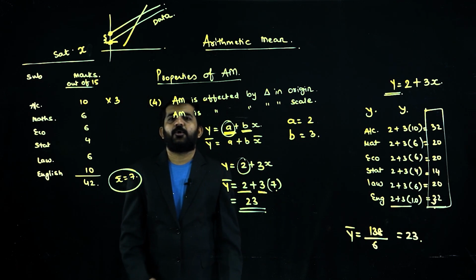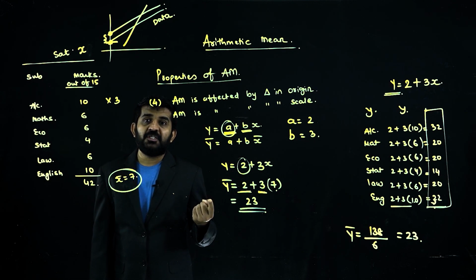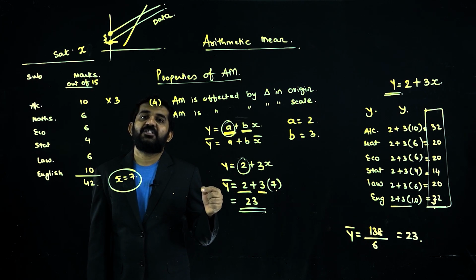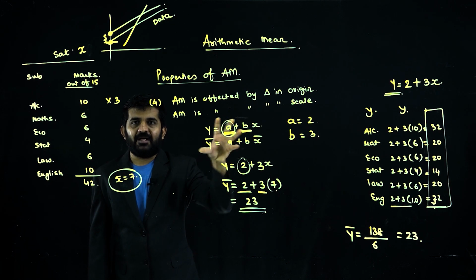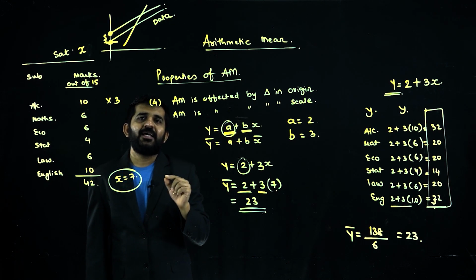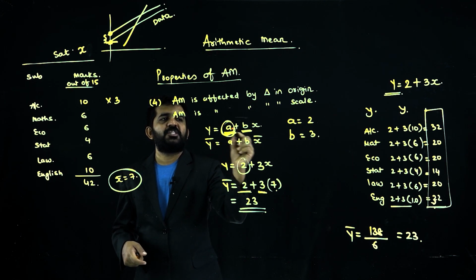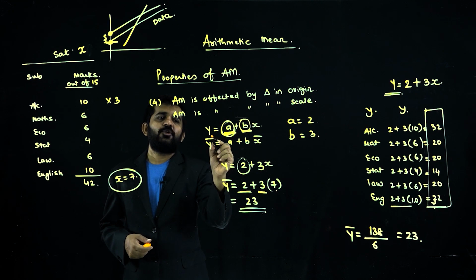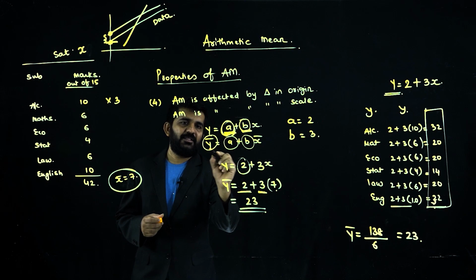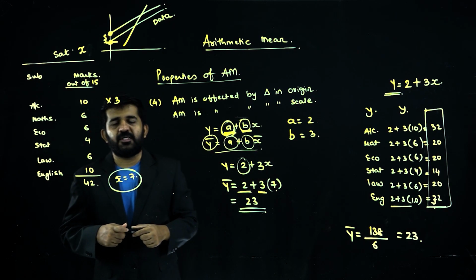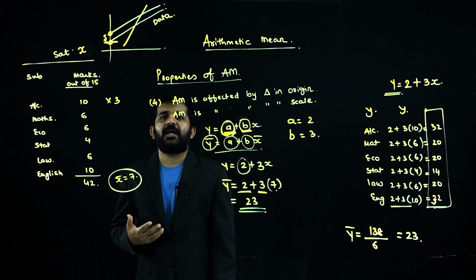And the last and most important property was that arithmetic mean is affected by change in origin, and it is also affected by change in scale, and it is affected in this manner: if you take y is equal to a plus bx, where a is change in origin and b is change in scale, then your y bar will also change in the same manner, that is y bar is equal to a plus b x bar. This was the fundamentals of arithmetic mean.